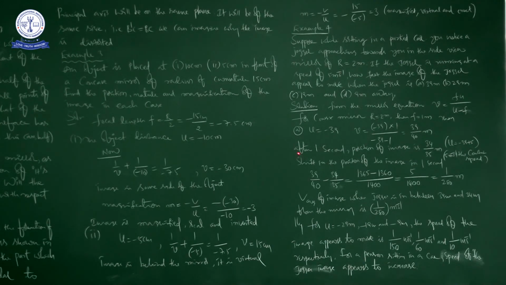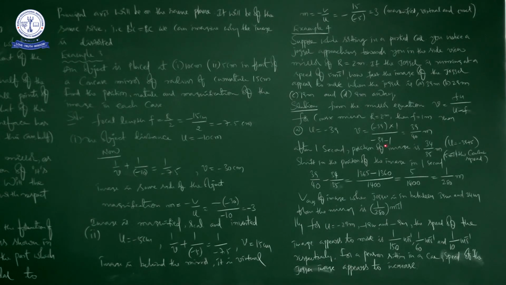Okay, right? After 1 second, the position of the image: because he is approaching the mirror with a constant speed of 5 meters per second. See here, 5 meters per second is the constant speed, and this is the u value. Initially it is minus 39, but in 1 second what happened? He covered 5 meters distance, because the speed is 5 meters per second.